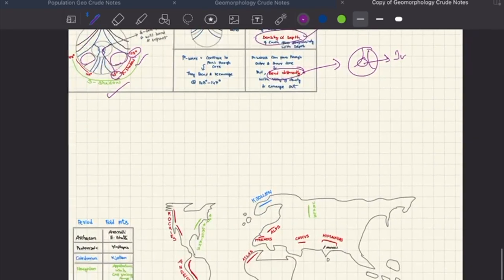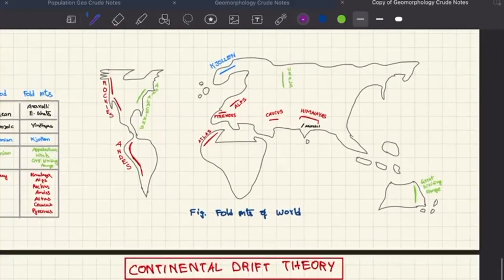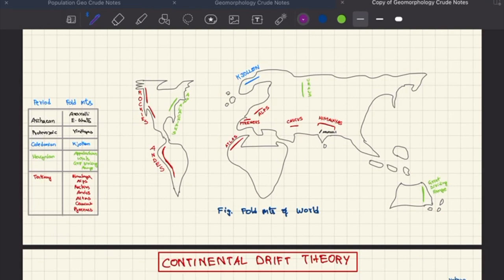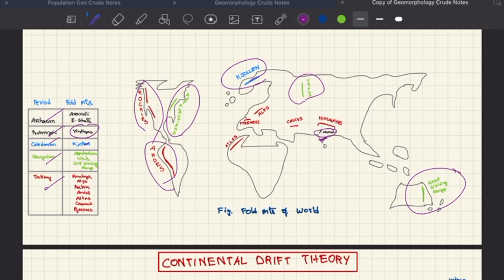So these are some fold mountains. The Archean mountains are Aravallis, and we have Eastern Ghats. Proterozoic mountains, we have Vindhyas. Caledonian mountains, we have Jotunheimen in Norway. Hercynian mountains, we have Appalachians, Urals, and the Great Dividing Range in Australia. Tertiary mountains, we have Rockies and Andes. Here we have Alps, Pyrenees, Atlas, Caucasus, Himalayas.